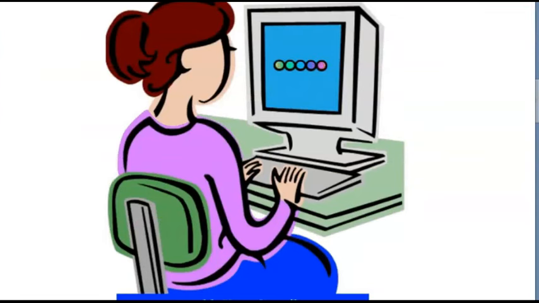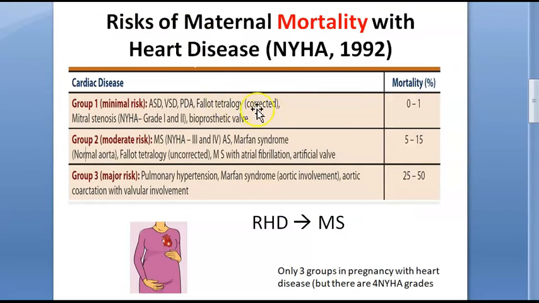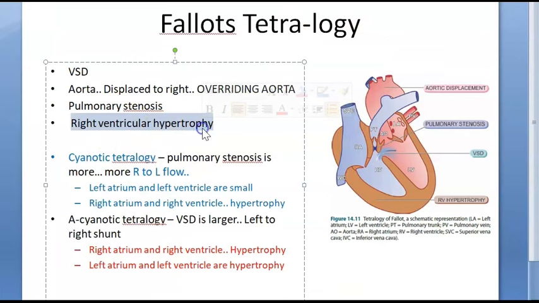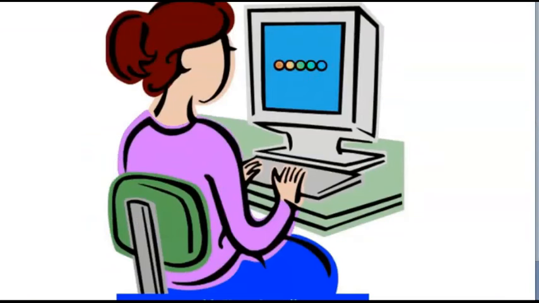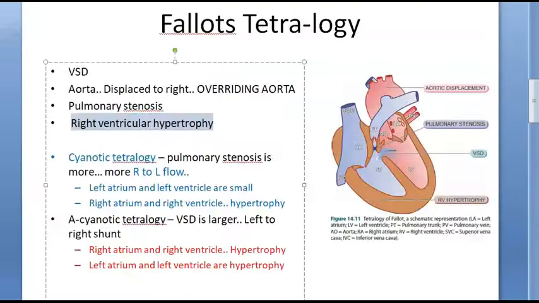So what do you mean by Fallot's tetralogy? The same overriding of aorta, VSD, what am I saying? Pulmonary stenosis, right ventricular hypertrophy. So do you remember this? Fallot's tetralogy, 4 things. VSD, overriding of aorta, pulmonary stenosis, right ventricular hypertrophy. If this is corrected, then it is a minimal risk, okay, in pregnancy.